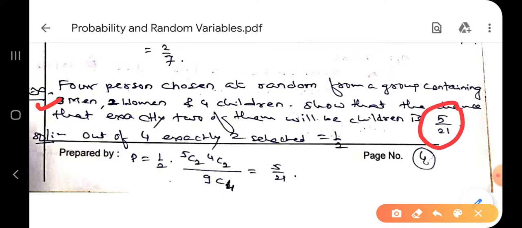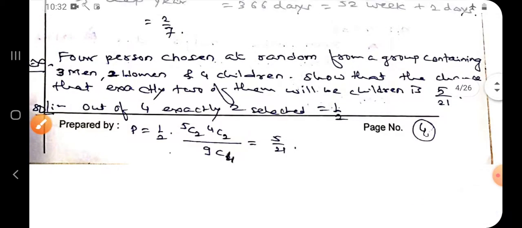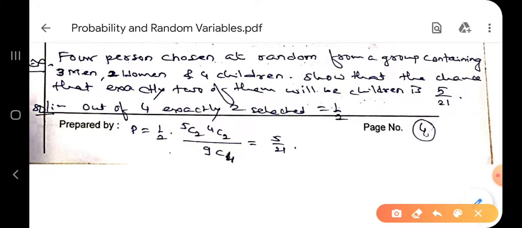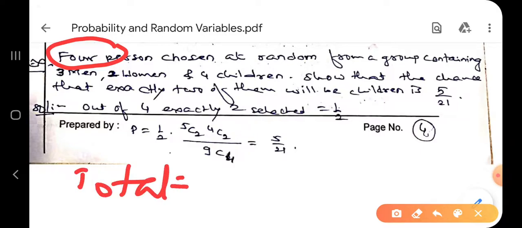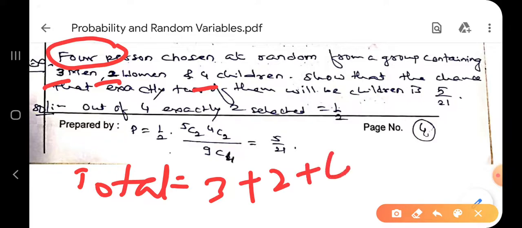But for that we have to think how many persons we have to select? 4. I have to select 4 persons. How many total persons are there? Total 3 men, 2 women and 4 children. So 3 plus 2 plus 4, what do I get? 9.